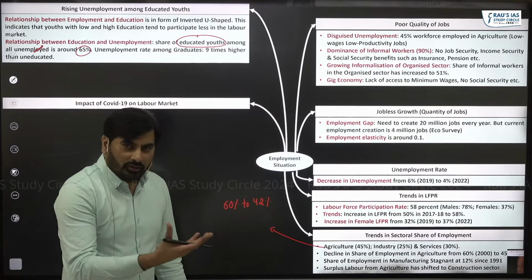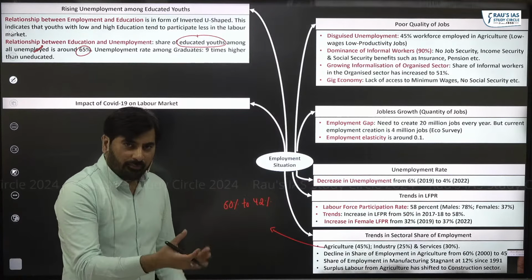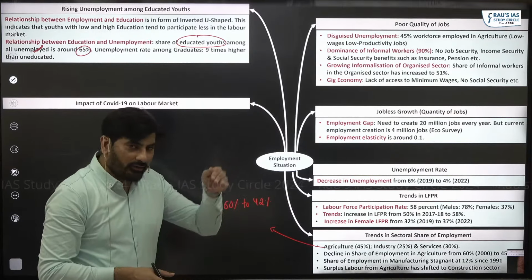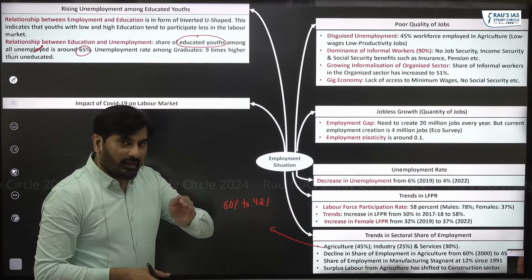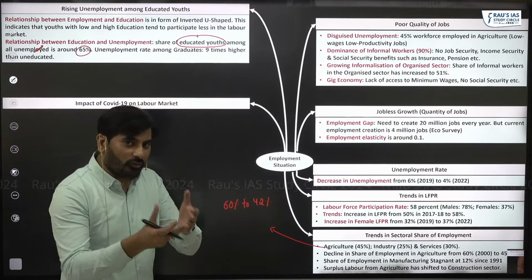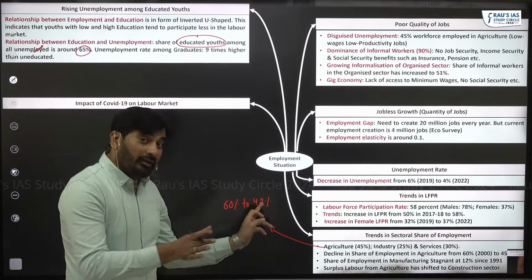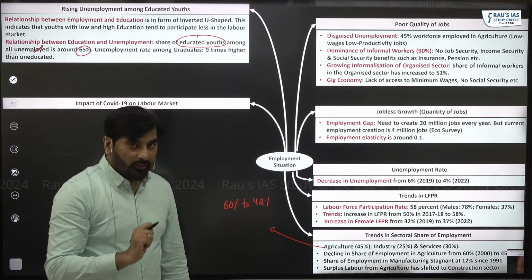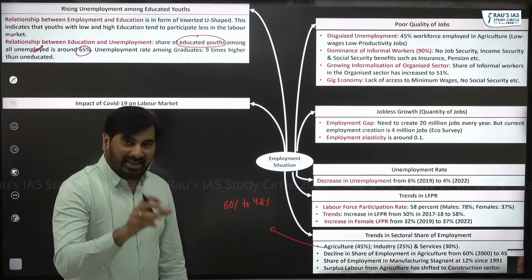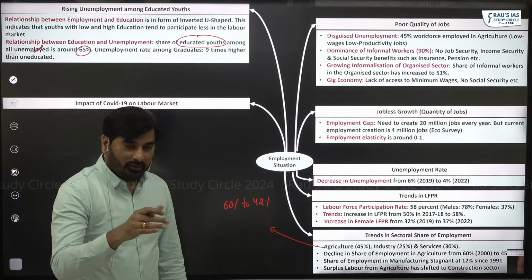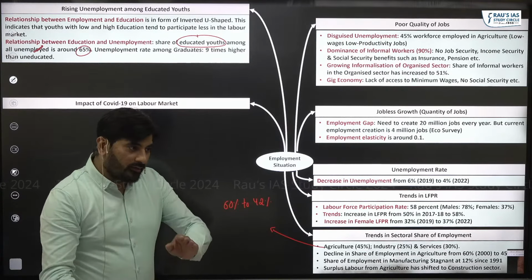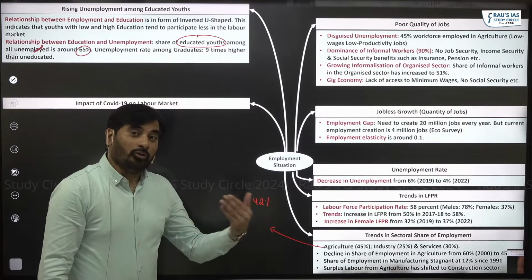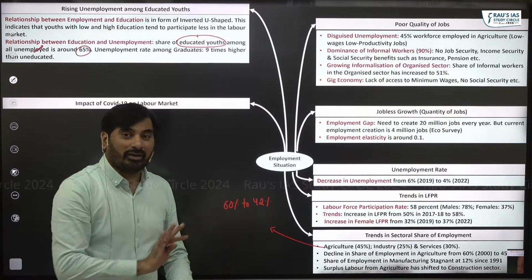Can I say it's a good development? It's a good development because the dependence of the people on agriculture reduced. The disguised unemployment also reduced. This is a good development which happened prior to COVID. But then what happened? After COVID, a lot of migrants in the urban areas, when they lost their livelihood, migrated back to rural areas. And you know what? In rural areas, they took up agriculture once again.